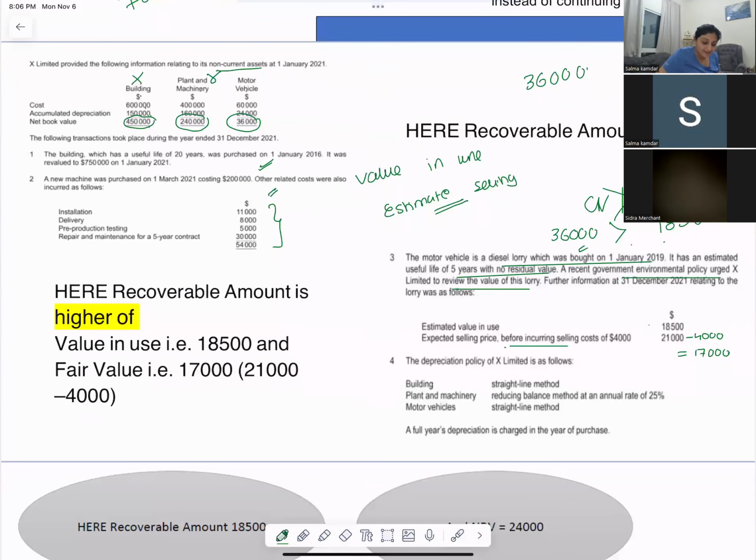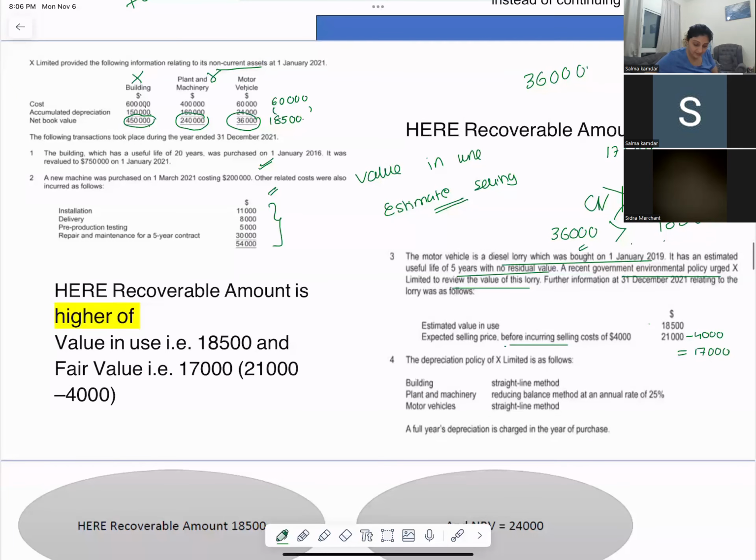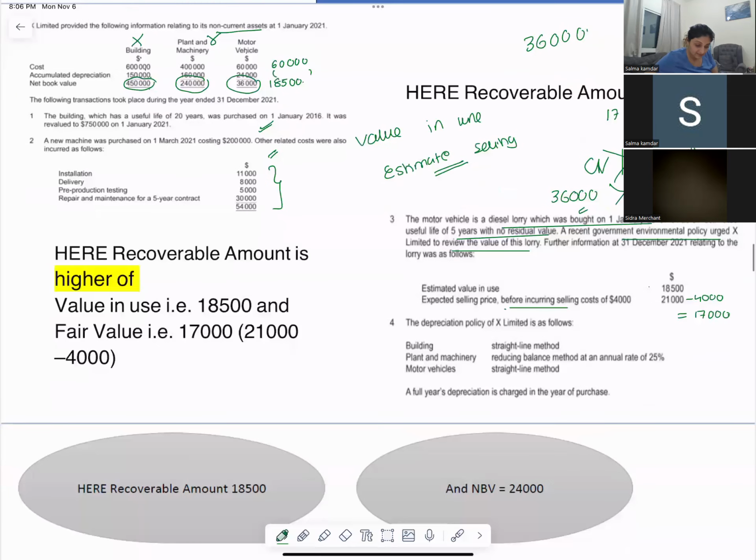After impairing the asset, you have to show it at 18,500. So the impairment loss is 17,500. Your motor vehicle will be 60,000 and the difference you will write as accumulated depreciation. Are you with me?